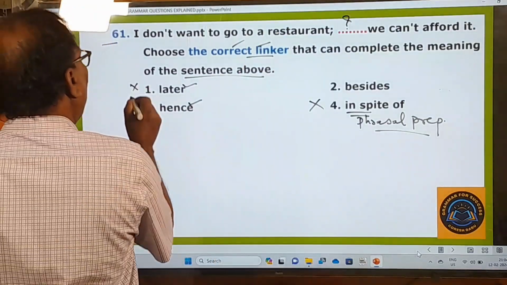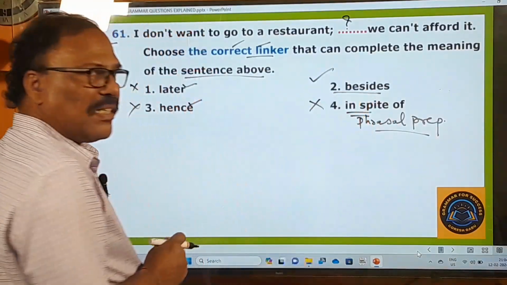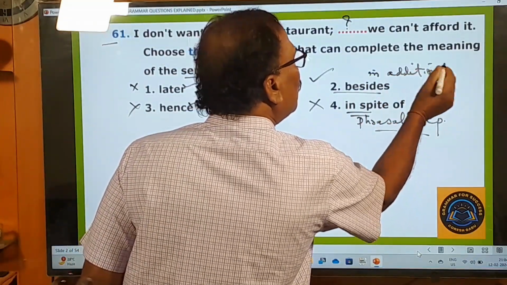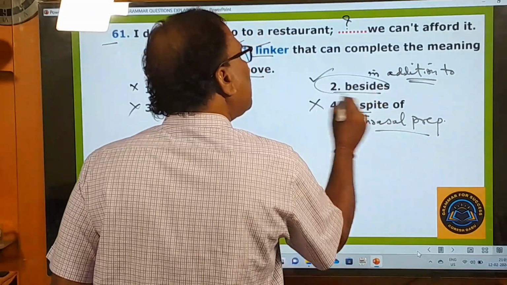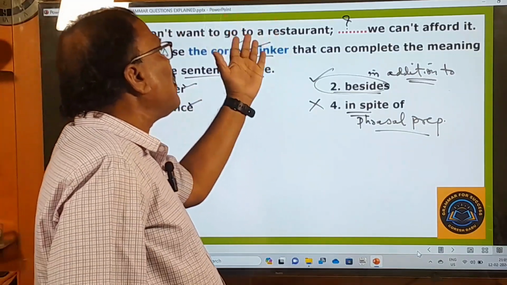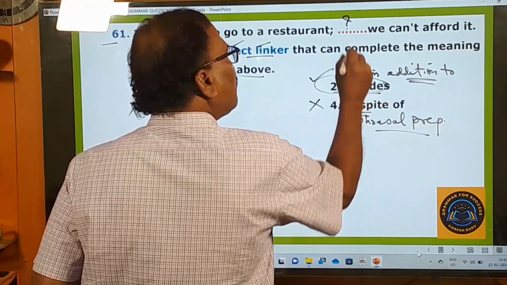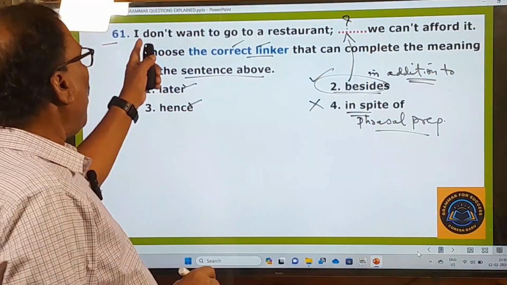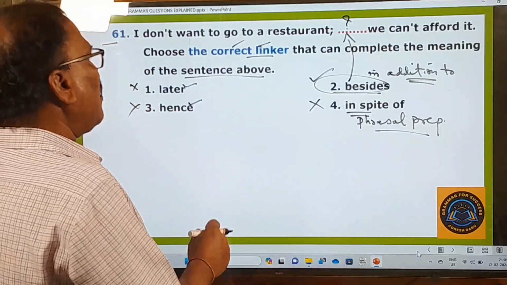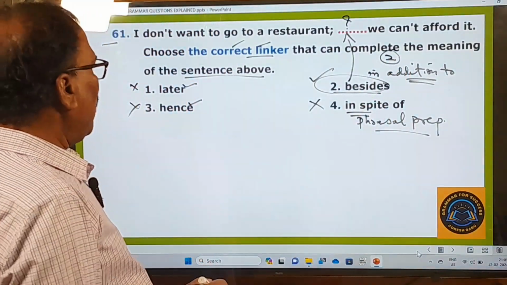So these two are dropped and this is already dropped, and what remains is besides. Besides means what? In addition to. The fact that we cannot go to a restaurant, in addition to this, we cannot pay for the bill. So this besides must be used in this blank. I don't want to go to a restaurant. Besides, we can't afford it. That is the meaning. So that's why the second one is going to be your answer. And now you go to the next question.